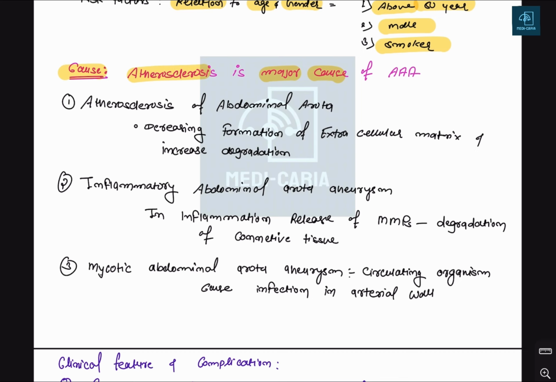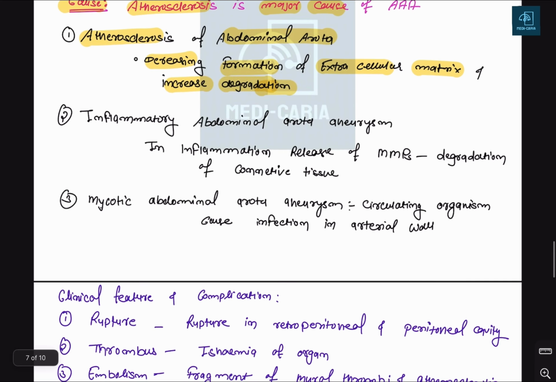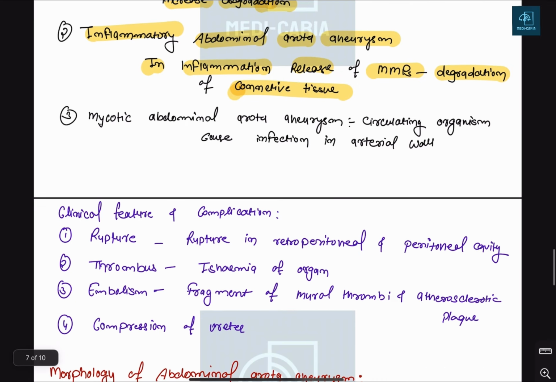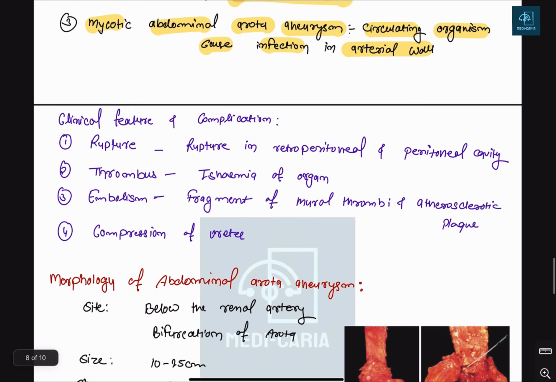Then like atherosclerosis of the abdominal aorta, there is a decreasing formation of the extracellular matrix and increasing degradation, as we discussed earlier. That is the same. And inflammatory abdominal aortic aneurysm: in the inflammation, there is release of the matrix metalloproteinase that degrades the connective tissue. Then mycotic abdominal aortic aneurysm is due to circulating microorganisms that infect the arterial wall and cause the weakening of the wall.